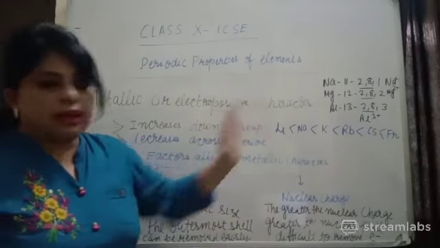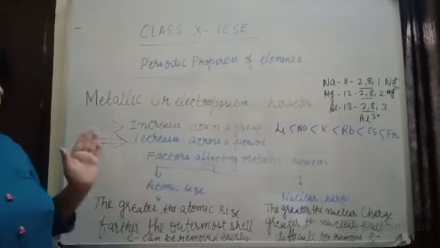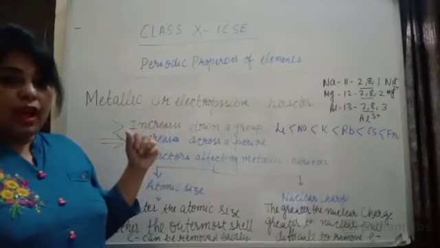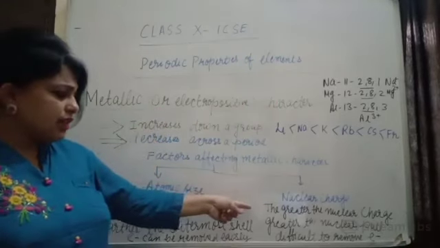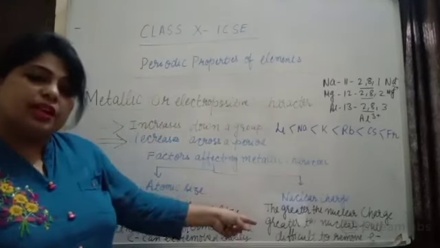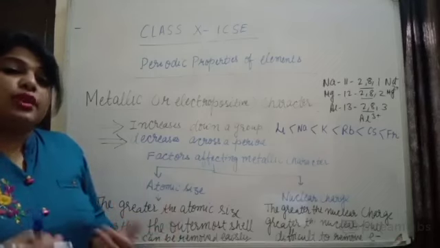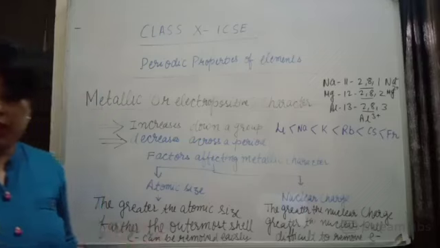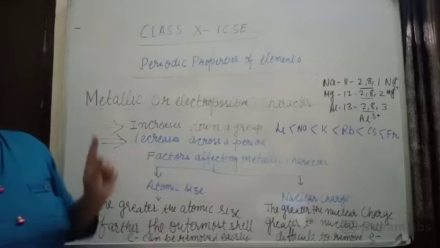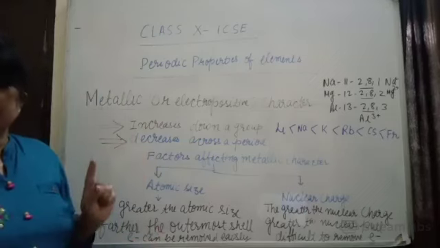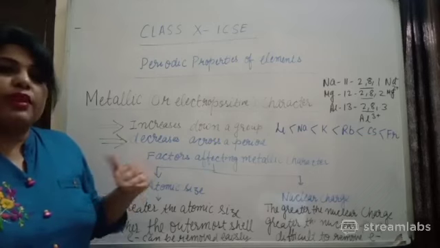Then when you move to magnesium, again two electrons are there, so what will happen? The nuclear charge will increase, the nuclear pull will increase, and it will be difficult to remove electron from the outermost shell. So it requires more energy to remove one electron. So that's why the demand of IP will increase. So ionization potential will increase. So that's why it will be very difficult.